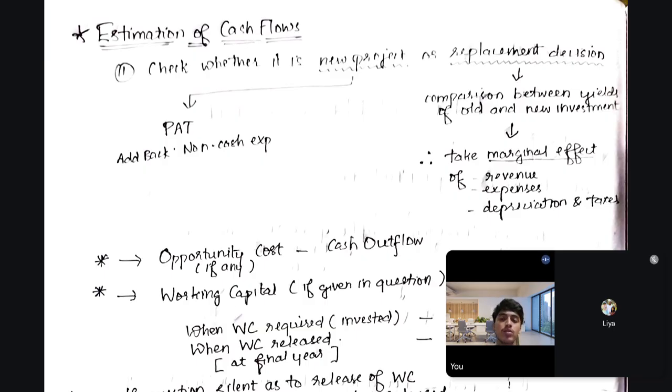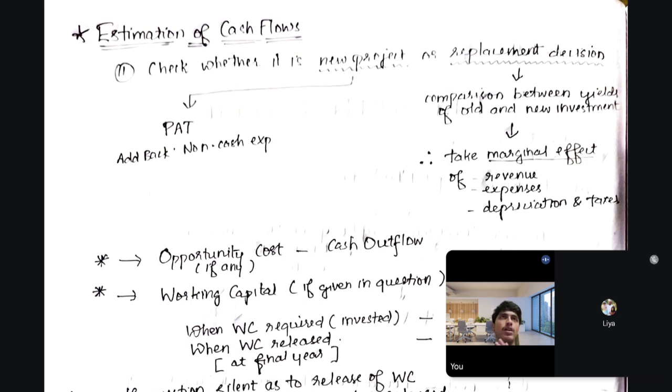So when you get a question, you have to check whether it is a new project or a replacement decision. If it is a new project, we simply get the cash flows, as we have to find cash flows. Now cash flow and profits are different, and that's another factor we have to understand in the context of capital budgeting. In capital budgeting, the inflows that we receive are not part of profits, not the accounting profit, whereas it is cash flows.